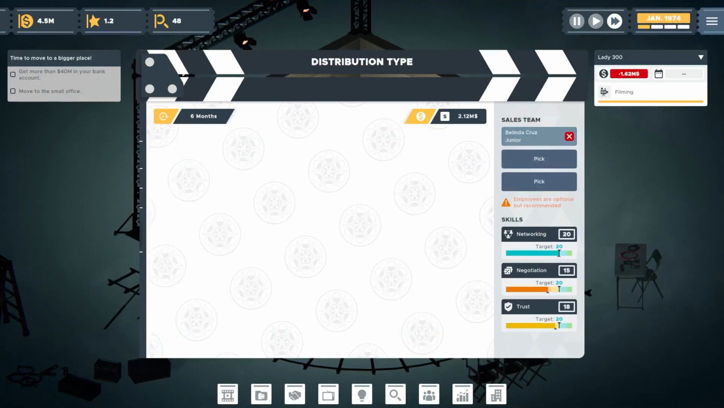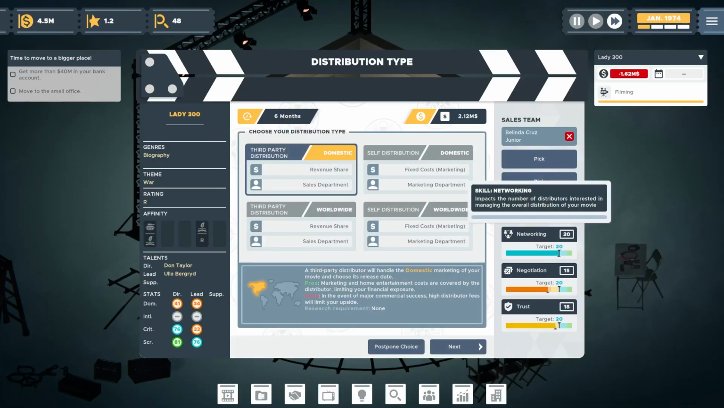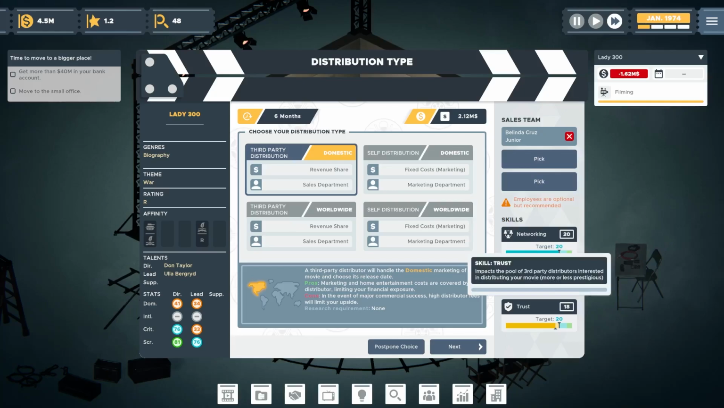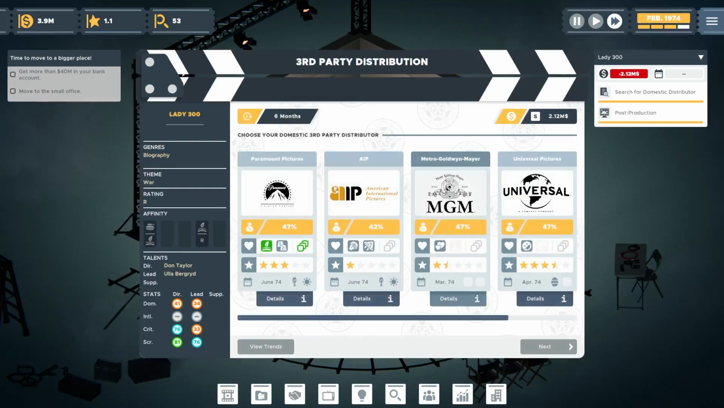Alrighty, get Belinda Cruz here. Now, you've noticed Belinda has been getting better consistently. Her networking's at 20, negotiation at 15, trust at 18. So she's almost hitting the full 3 marks on the bare minimum for this. She's reached the highest potential of success, I guess, for what we're doing right now.